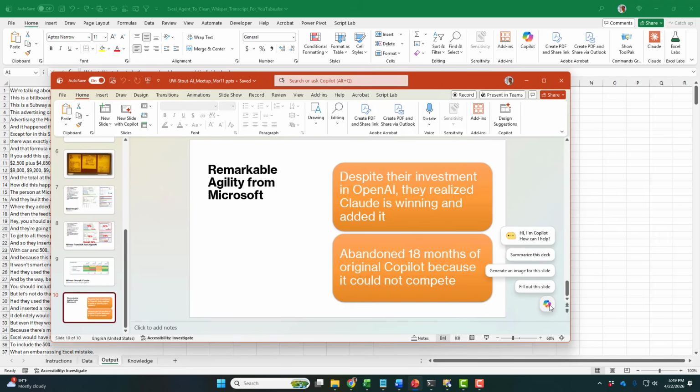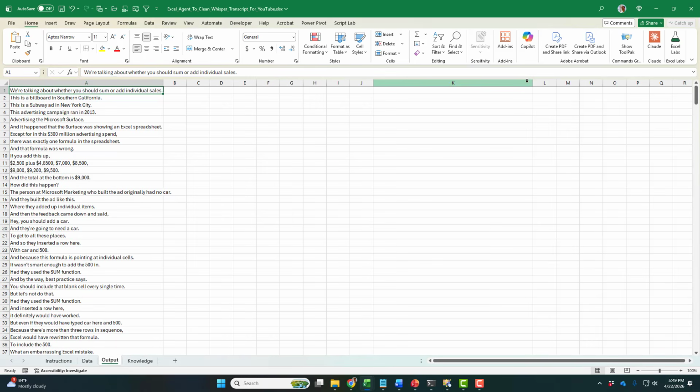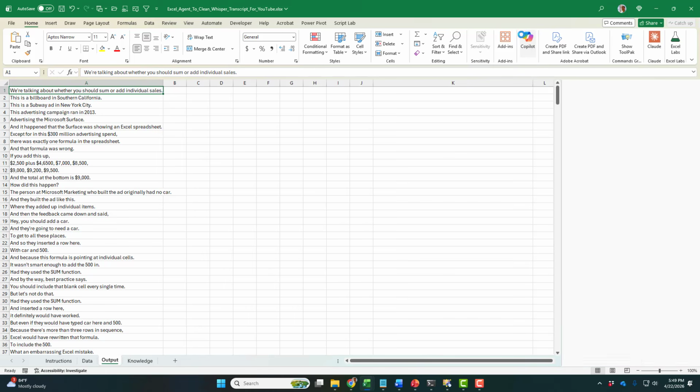I will complain loudly when it shows up here in the bottom right because I don't want anything hovering over my grid. They've already put a Copilot icon over my grid, and we complained loudly, and they got rid of it. But this isn't just an Excel thing. This is an Office thing. And so it's going to be a lot harder and require a lot more complaining from all of us to get them to back off from that decision. All right, so Home, Copilot.